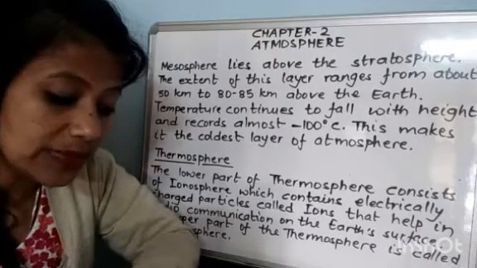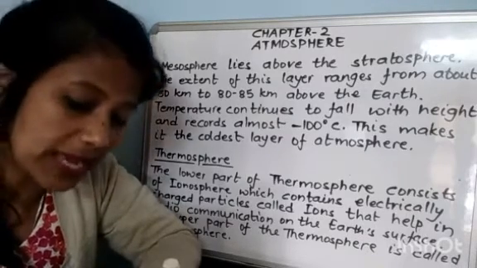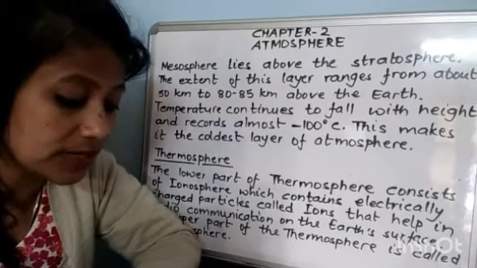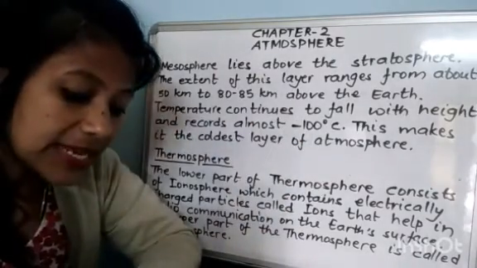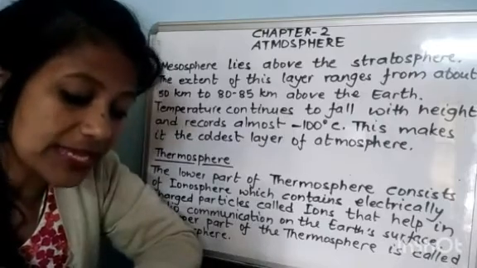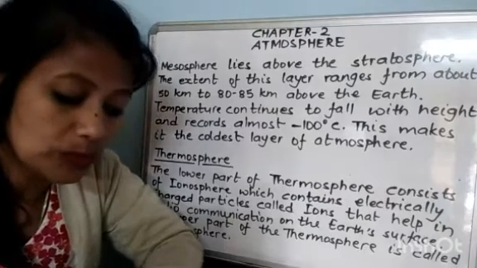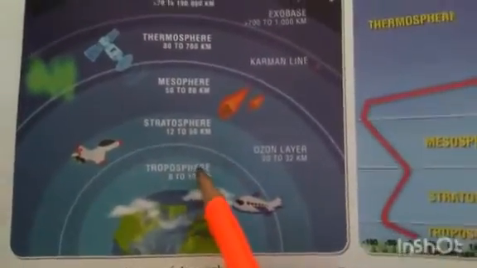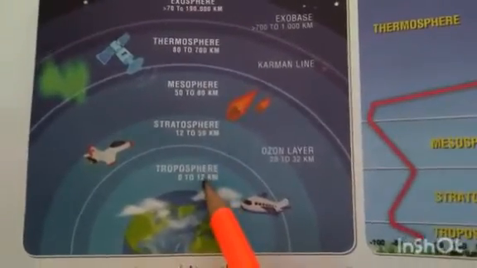Now exosphere. This is the uppermost layer of the atmosphere. It extends to a height of about 10,000 kilometers and gradually blends into the outer space. The density of air is very low in this layer and the temperature may reach up to 4500 degrees Celsius.